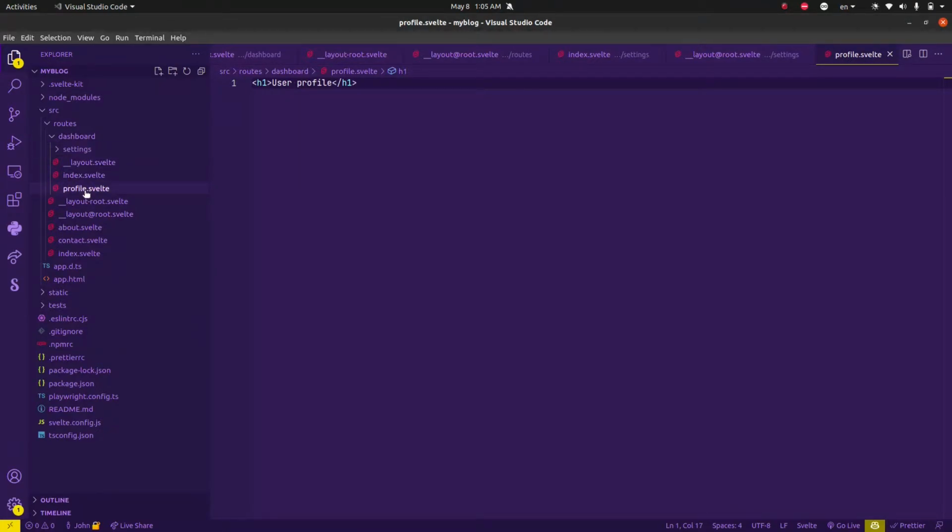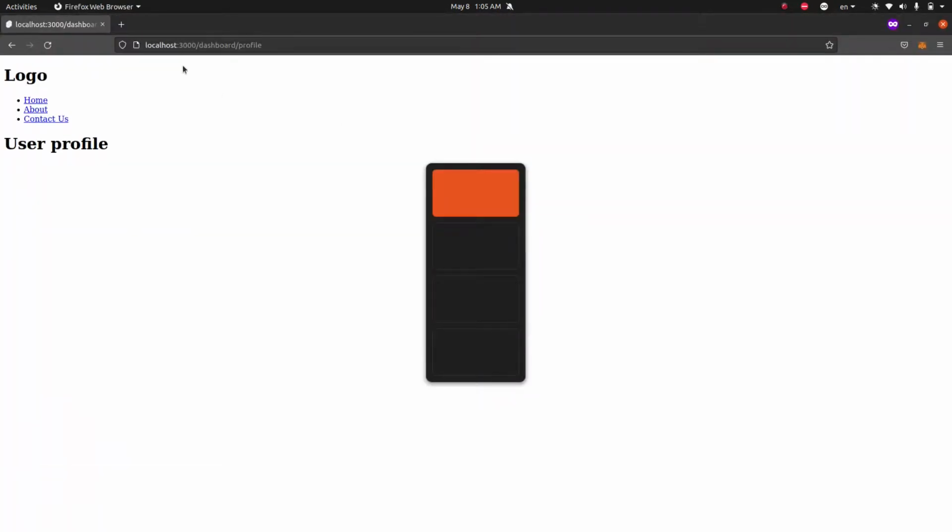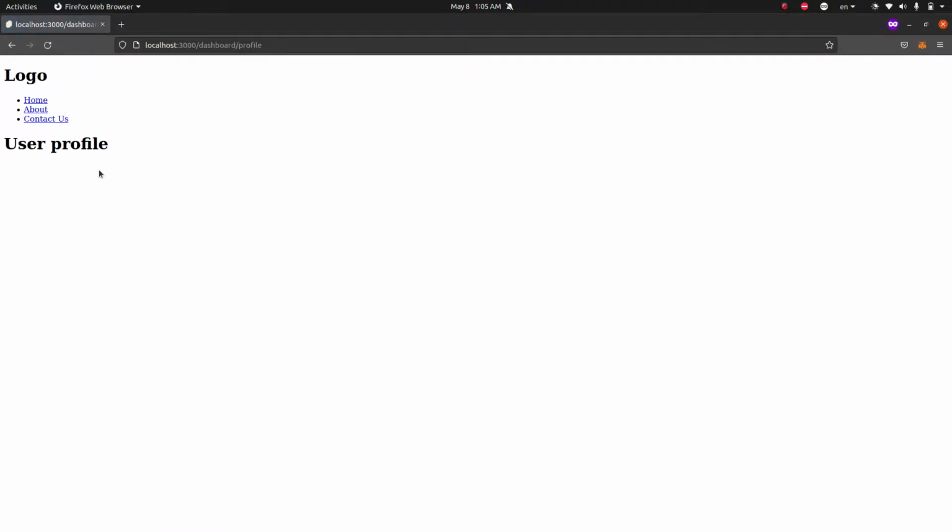So you can also do this, simply add the layout name to the profile. So as you can see, there is no dashboard layout being rendered along with this page again.